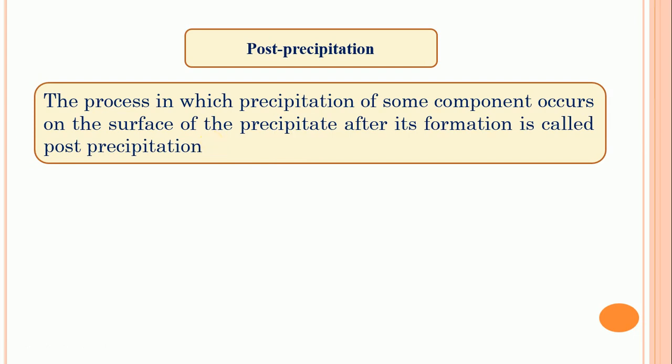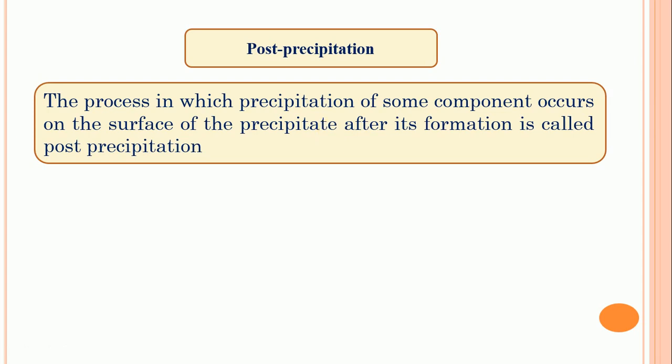In co-precipitation, the contamination occurs at an earlier stage, during the formation and building up of the precipitate, but in post-precipitation it occurs after the formation of the precipitate. When some components are present in the mother liquor with the main precipitate, it forms a post-precipitation.